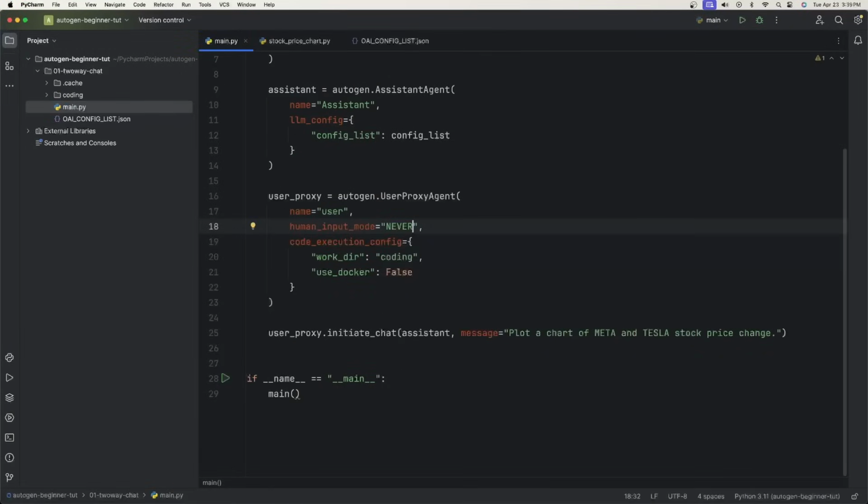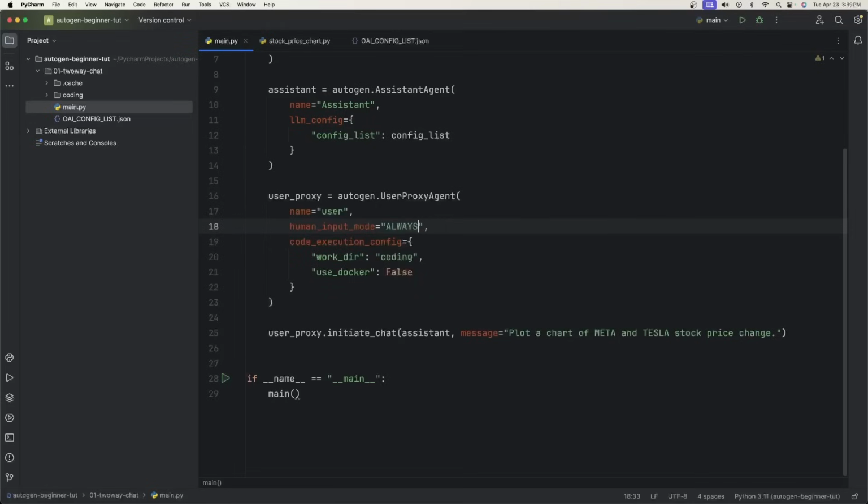All right, now what if we did want to interact with the AI assistant and maybe wanted to change it at some point? Well, in order to do that, you can do one of two things. So with the user proxy agent, in the human input mode where we put never, there's two other options here, always and terminate.